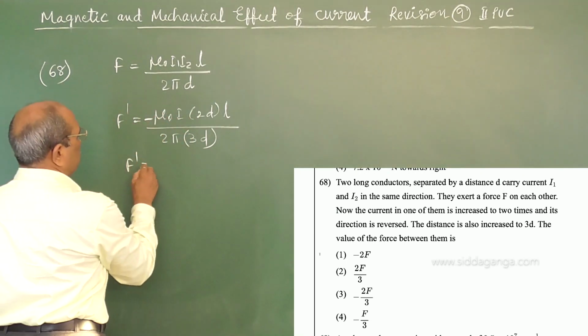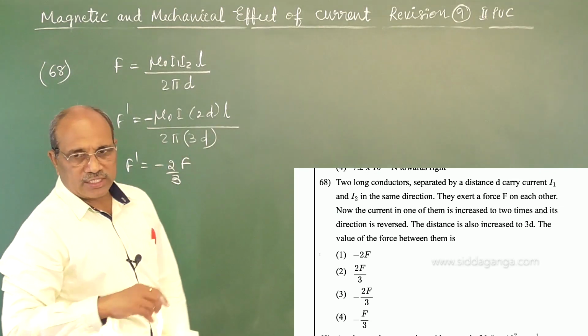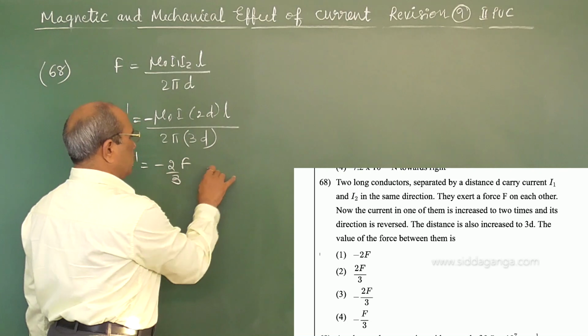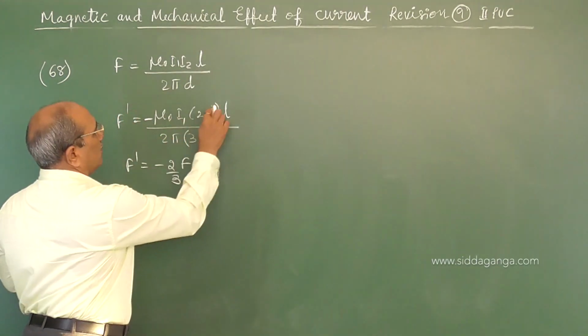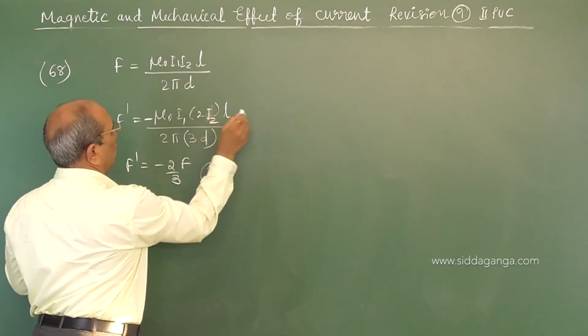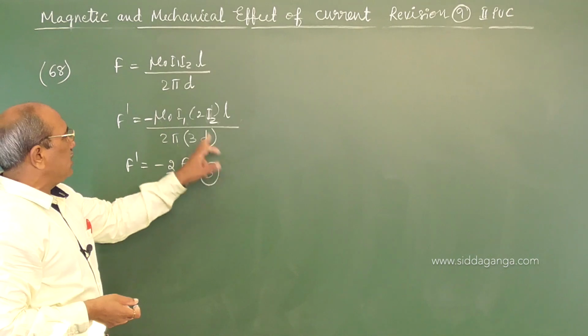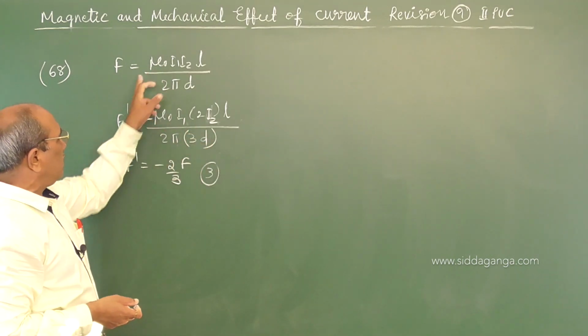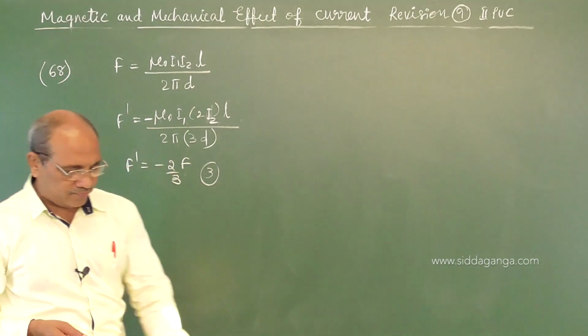So F dash is equal to minus 2F by 3, option number 3. The 2 by 3 is separated out, but since the current direction changed, a negative sign is brought.